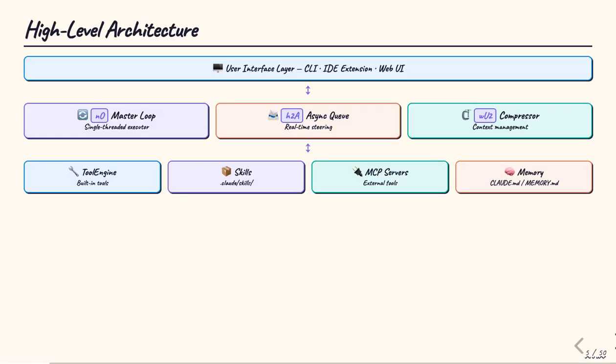Looking at the full system from the top down, users interact through a CLI, IDE extension, or web interface. Below that sits the core scheduling layer, the NO master loop, and the H2A async queue. The operational layer handles tool routing and context compression, and at the bottom the agent can reach built-in tools, skills stored in the .claude directory, MCP servers for external integrations, and the memory system through claude.md and memory.md files. Every layer communicates through text-based interfaces, keeping the architecture universal and debuggable.